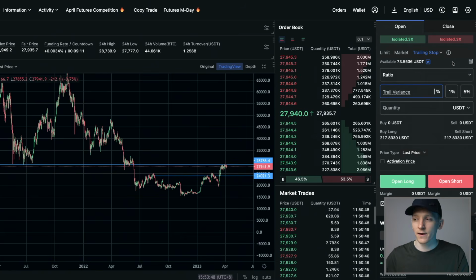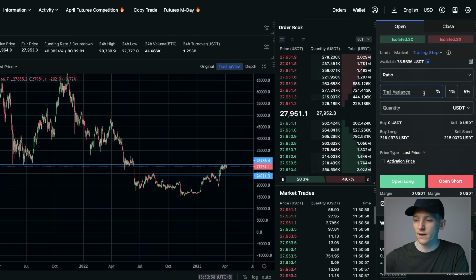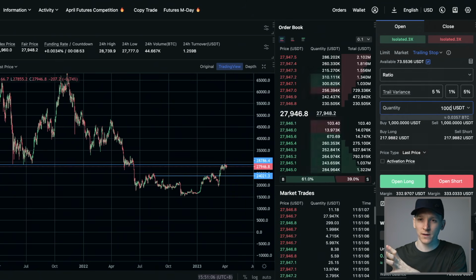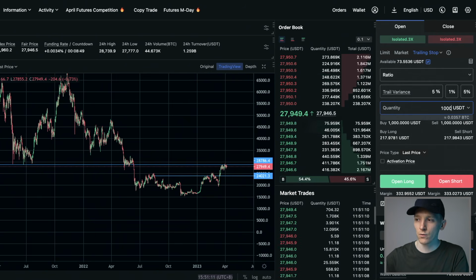So this is how you put that in. You can go to a trailing stop, as you can see here, and you can either use a ratio or a price distance. It's up to you. A ratio would just be a percent away. So you can say, I want to be 5% away from the price, and the quantity, let's say you put $1,000 as an order in, you want to sell out $1,000. Just make sure that the amount of crypto that you trade, you sell out of if you want to sell out of the whole piece.